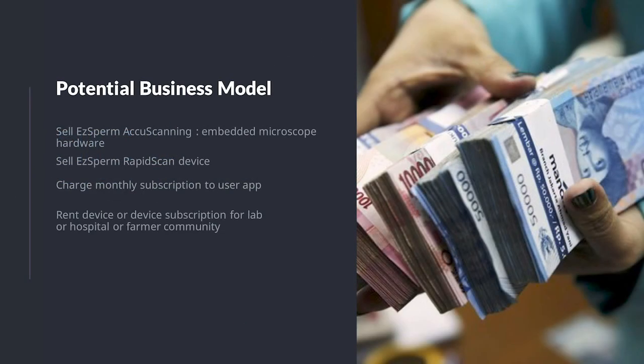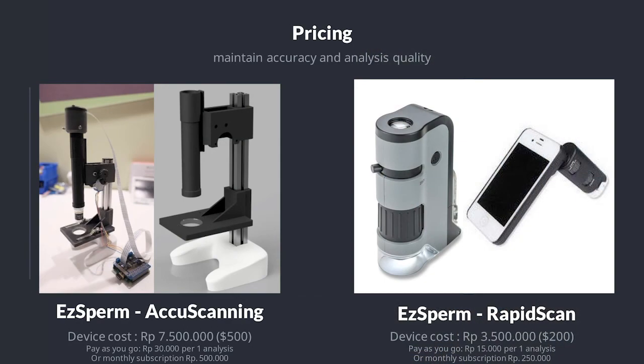We want to sell the EasySperm Accuscanning embedded microscope hardware, and also the EasySperm rapid scan devices. And for the app, we can charge monthly or pay as you go. This is the pricing of EasySperm Accuscanning and EasySperm rapid scan. The device cost of EasySperm Accuscanning is 7.5 million rupiah, and the device cost of EasySperm rapid scan is 3.5 million rupiah.